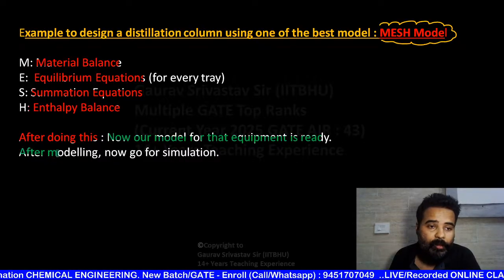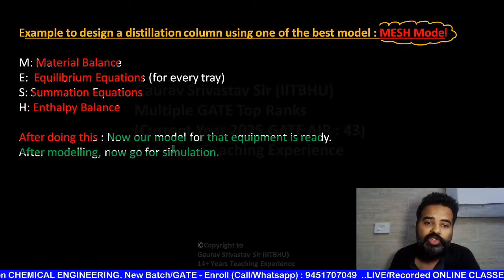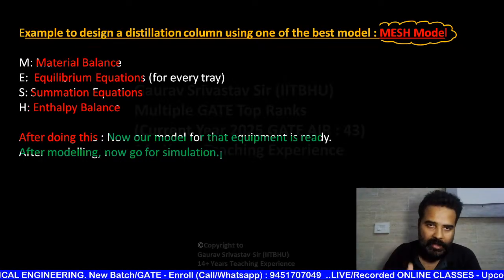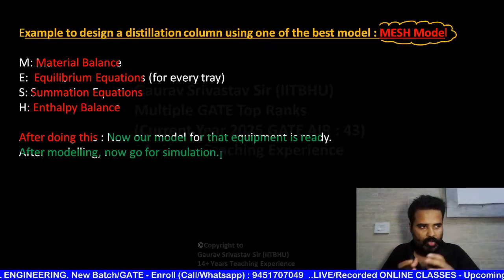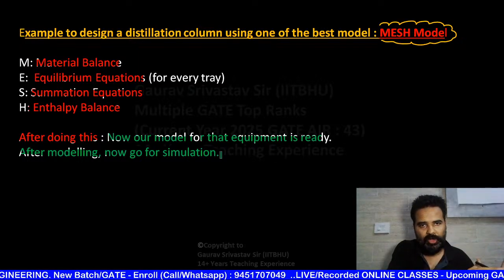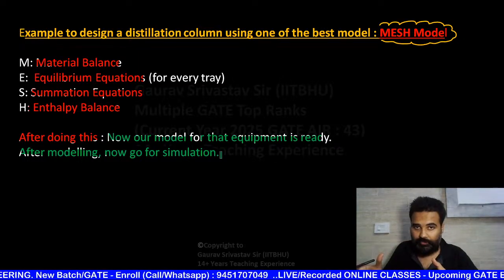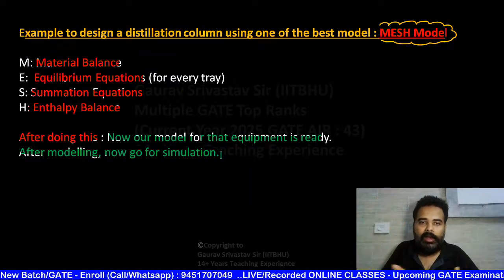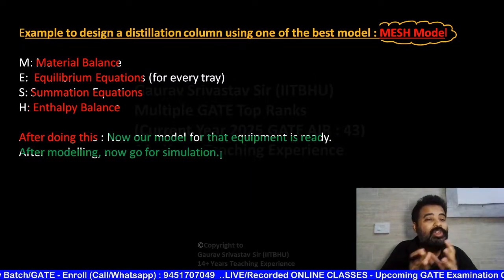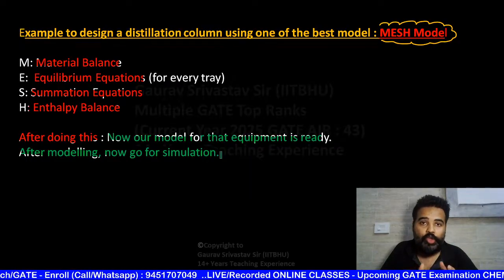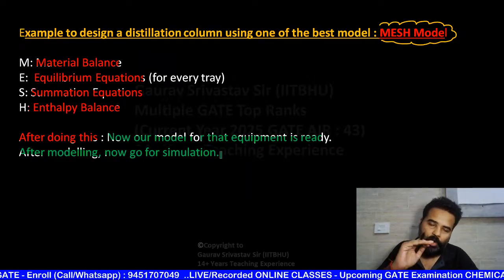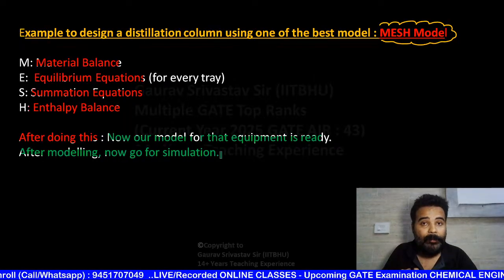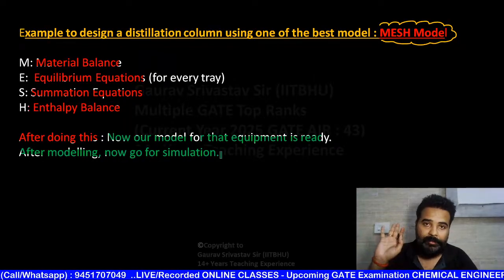Then after modeling, now you are going for simulation. अब आप उसका simulation करोगे. Now you are going for simulation. A process design engineer going to design, like a distillation column, he used MESH model, and after that he prepared a model, and now he is going to simulate it. Simulate means what? Now you are going to make a pilot plant. Pilot means a small plant, basically a small plant, and that you can scale up any number of times.